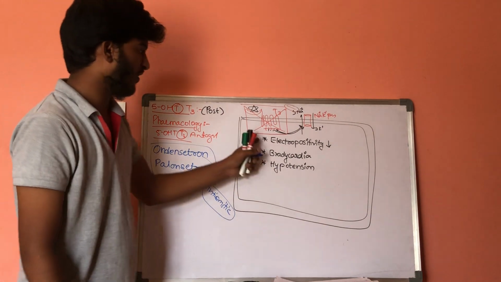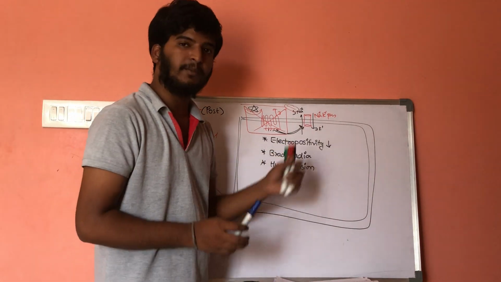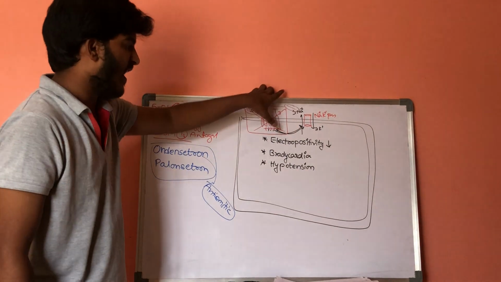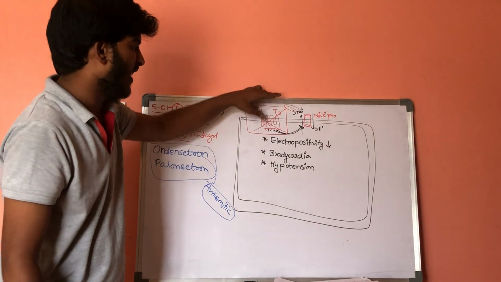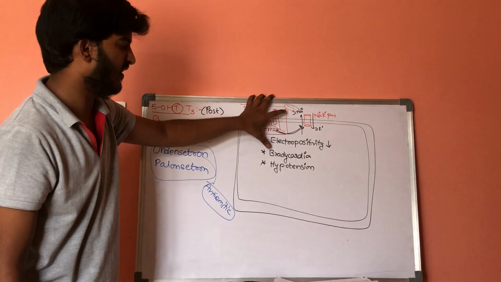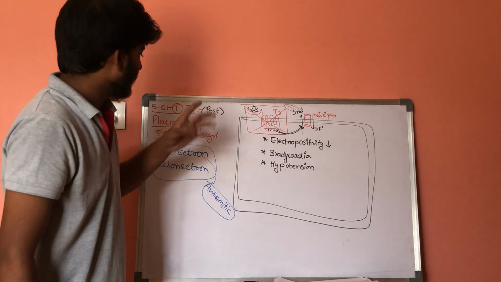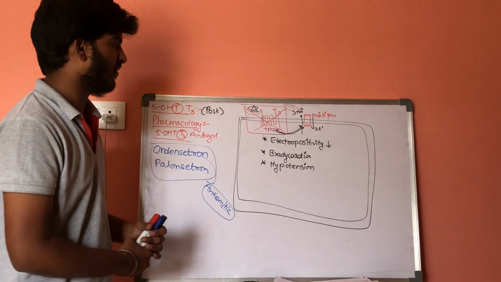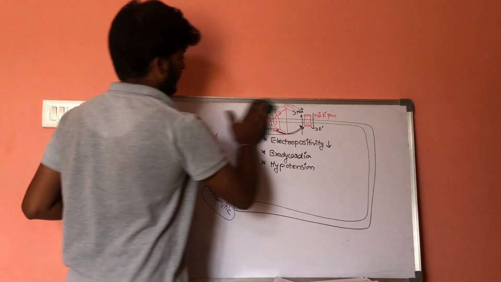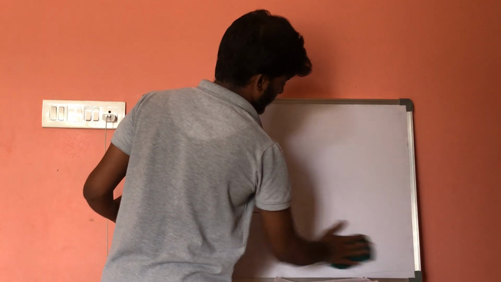So these will block the 5-HT3 receptors. If these 5-HT3 receptors are present, there will be inhibition of these sodium potassium ATPases. As a result, sodium concentration within the cell will get increased, and as a result, electropositivity will get increased. If electropositivity increases, we can overcome this problem. So this is about 5-HT3 receptors and the pharmacology involved in it. Now let us discuss the next type of receptors, the last type on which serotonin gets attached.